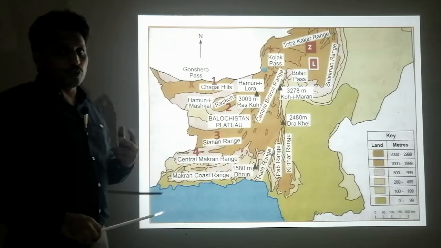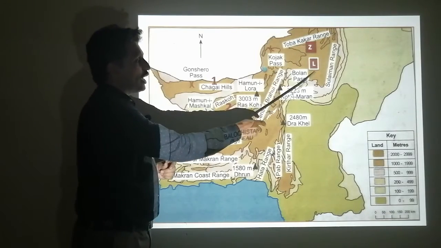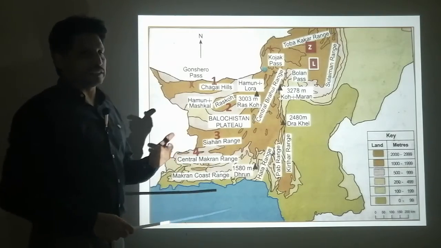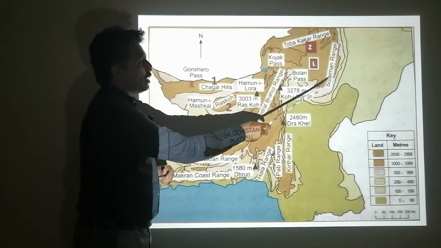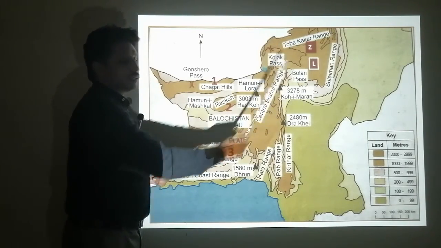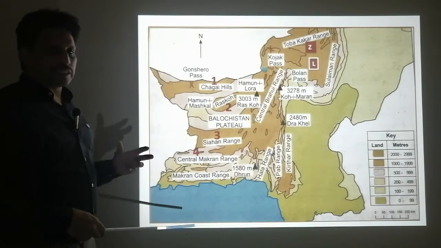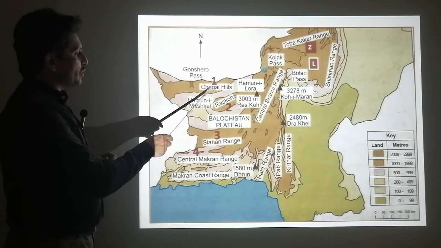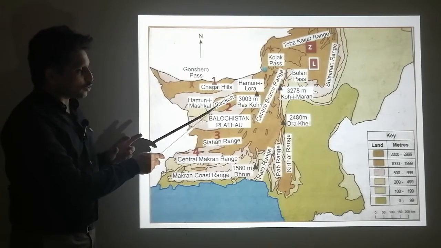These two are located in the northern part and called northern basins. Other basins, called the western basins, are located between Chaghi Hills and Rasco.